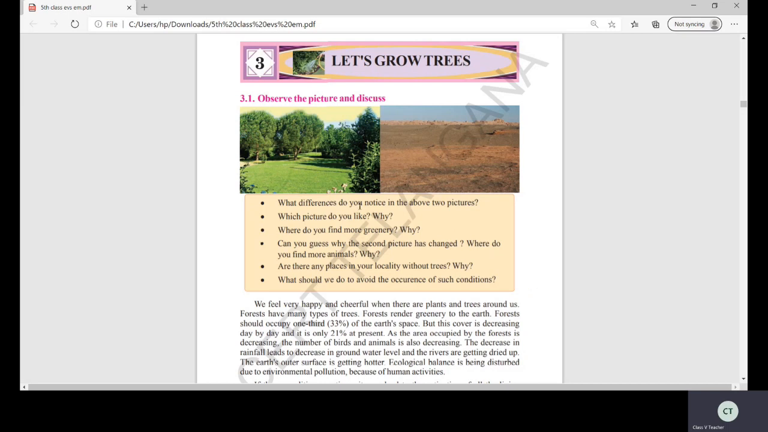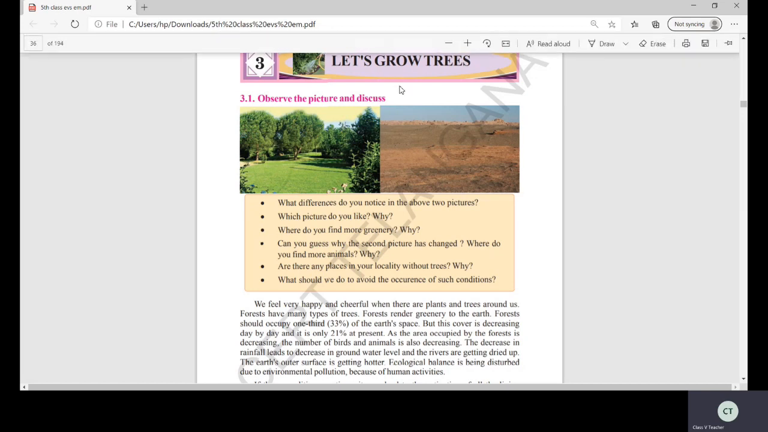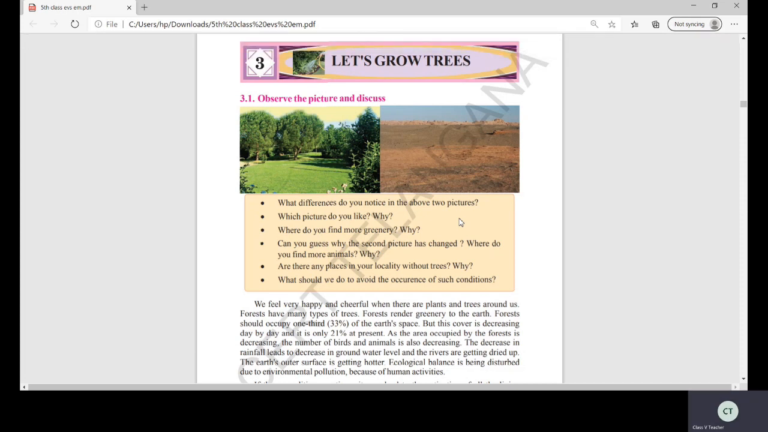Before we go to the lesson, let's talk about our earth. You all know, children, that three-fourths of our earth is occupied by water, isn't it? Only the quarter part is land. Three-fourths of the earth is water only. Only one-fourth is land. Okay, right. On that land, do you know how much is forest?